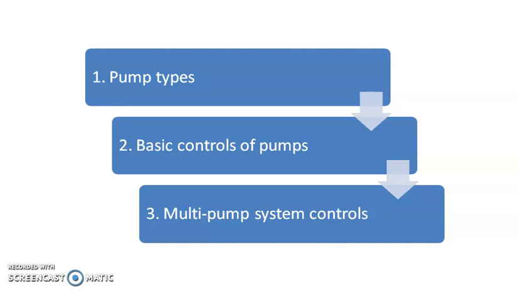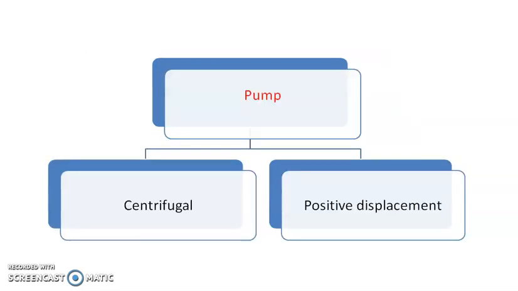Now, first we will see the types of pumps, or the classification of pumps. These pumps are classified into two categories, that is centrifugal and positive displacement pumps. A centrifugal pump uses centrifugal force and consists of an impeller and casing arrangement. The second type is the positive displacement pump. In positive displacement pumps, again there are two types of motion, linear and rotary. If it is linear, then it is called the reciprocating type, meaning there is use of a piston and cylinder arrangement. In rotary, screw type and gear type pumps are used.